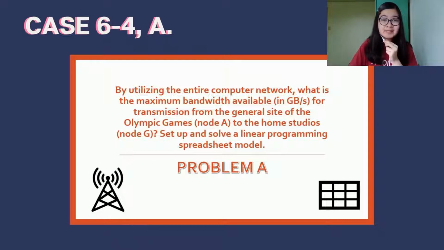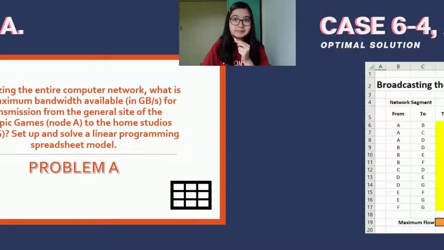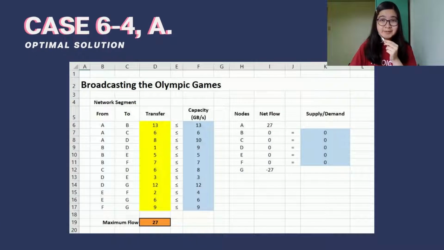This question asks for the maximum bandwidth available in gigabytes per second for transmission from the general site of the Olympic Games or Node A to the home studios or Node G when utilizing the entire computer network. As such, this problem is a maximum flow problem, as the flow plan must maximize the amount of gigabytes per second flowing through the network. Now, here is our answer to the problem using Excel Solver.